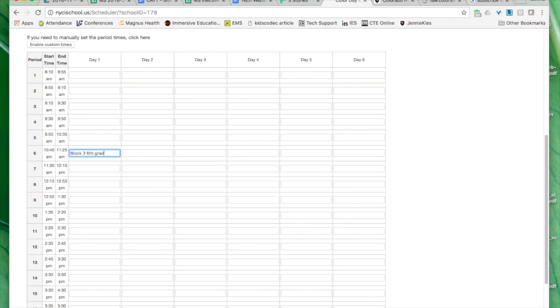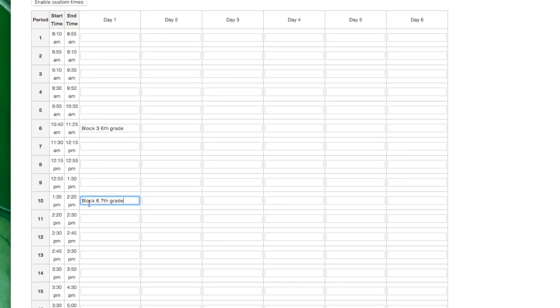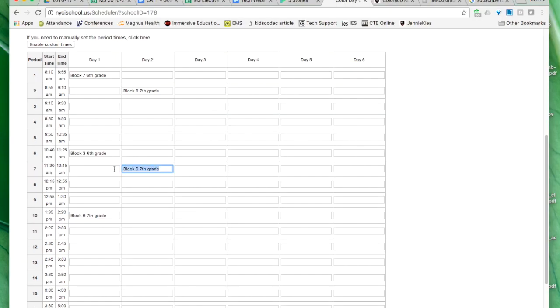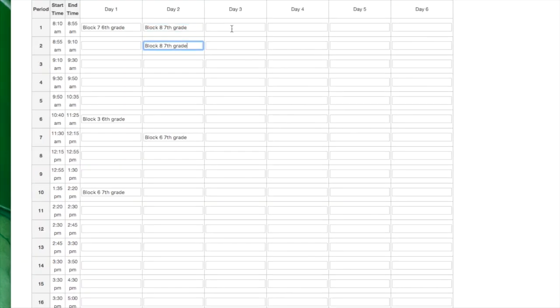6th grade. Then 1:35 to 2:20. And again, paying close attention to the start and end times, you fill in your schedule. I missed that block 7 is actually first on A days, so I'm going to go back and add that. And then I find it easier to copy and paste, so I type the name of my class once and then copy and paste it into all the other spaces where that one goes.